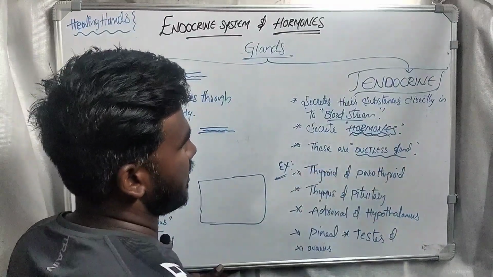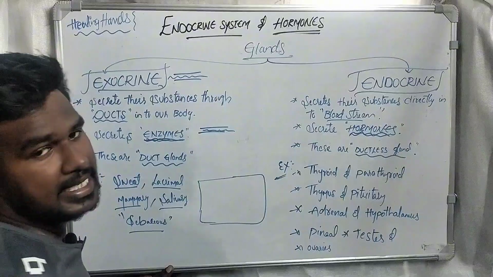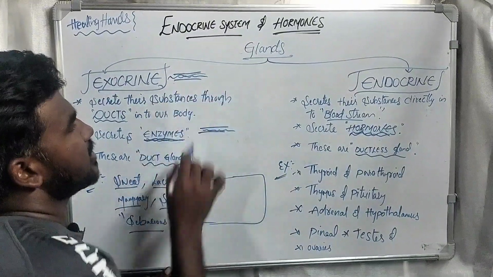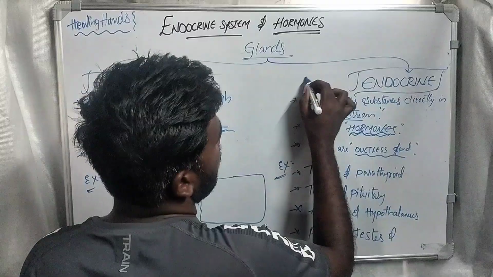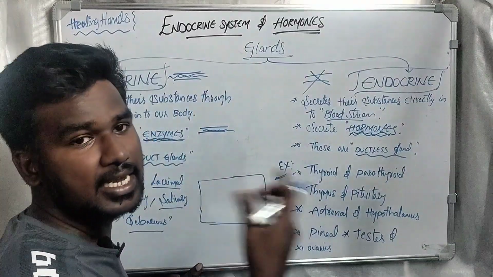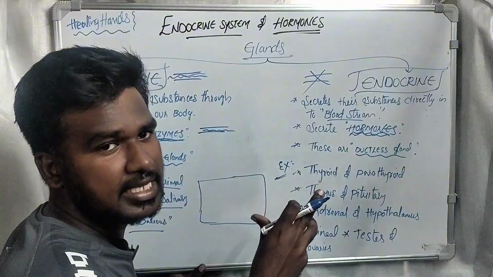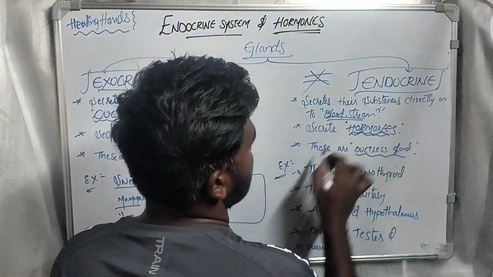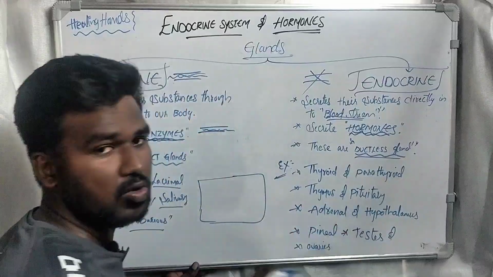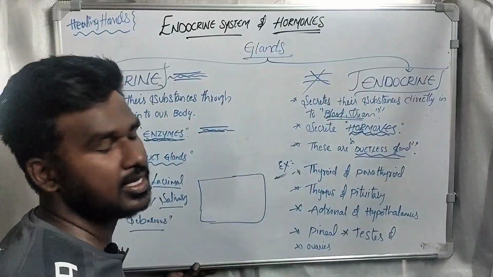Next, these are ductless glands. Exocrine glands have ducts, so their substances are secreted through the ducts. But endocrine glands don't have ducts, so they secrete their hormones directly into the bloodstream. So endocrine glands are ductless glands. There will be no ducts for the endocrine glands.